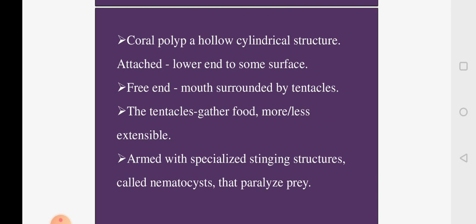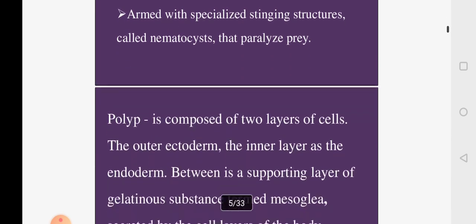When there is a prey, these nematocysts will sting the prey and inject a toxic substance. The prey will be paralyzed and taken into the mouth further for the process of digestion.